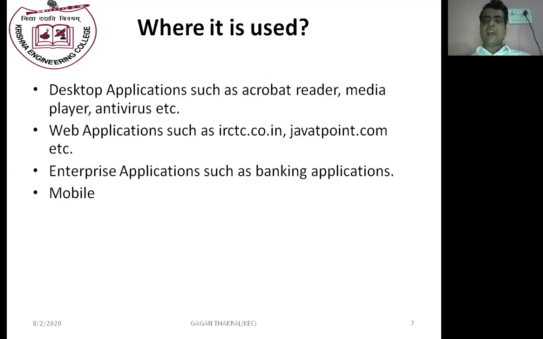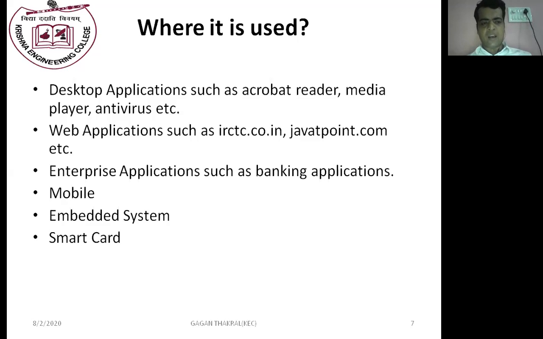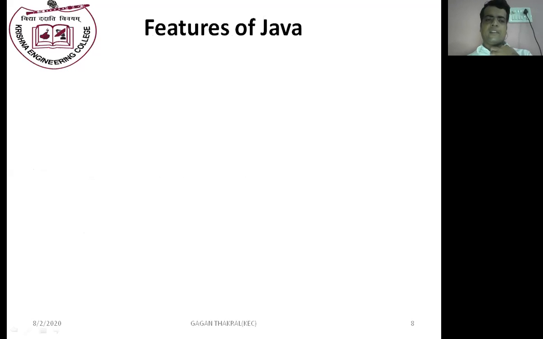Mobile apps, or Android mobile apps, also use the Java programming language. Embedded systems also use Java. Smart card programming is also done with the help of Java. Robotics also, these days, in robotics we are using a high-level language, that is the Java programming language. We are able to generate games with the help of Java programming language.